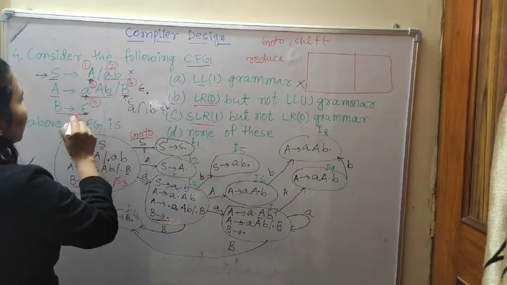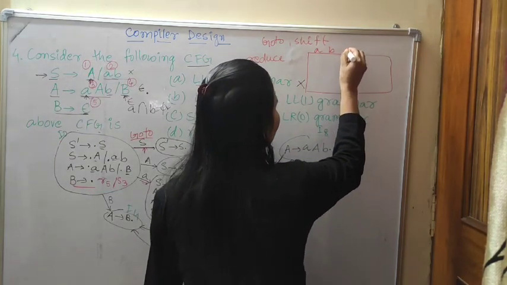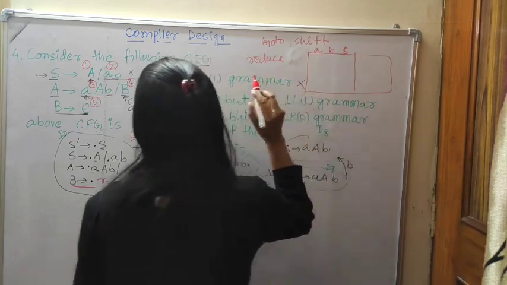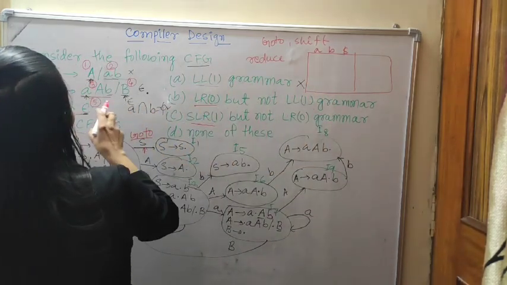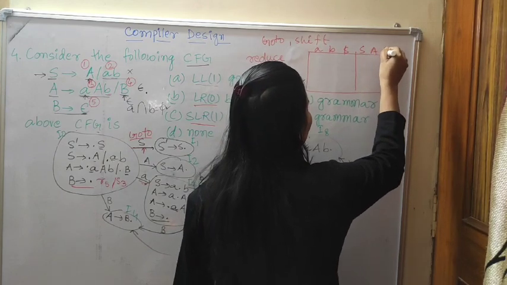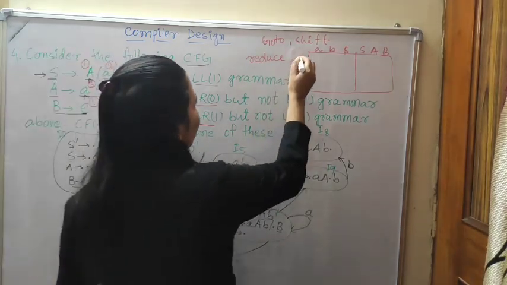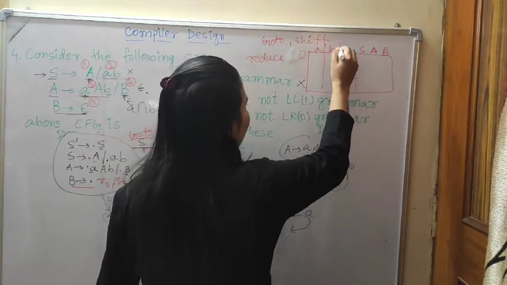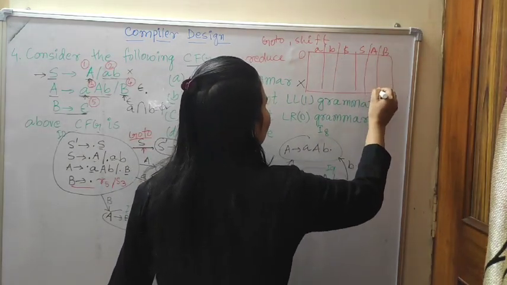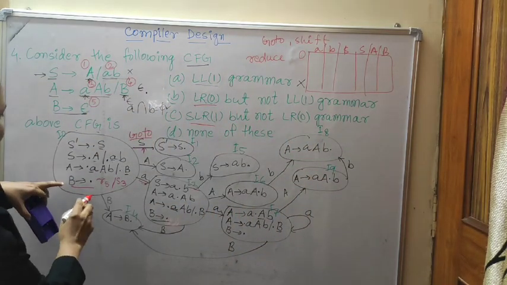A, B and dollar will come, and then S, A, B will come. In the first state, number 0, there is a problem, so whatever is in the problem part, in that place I will write it.